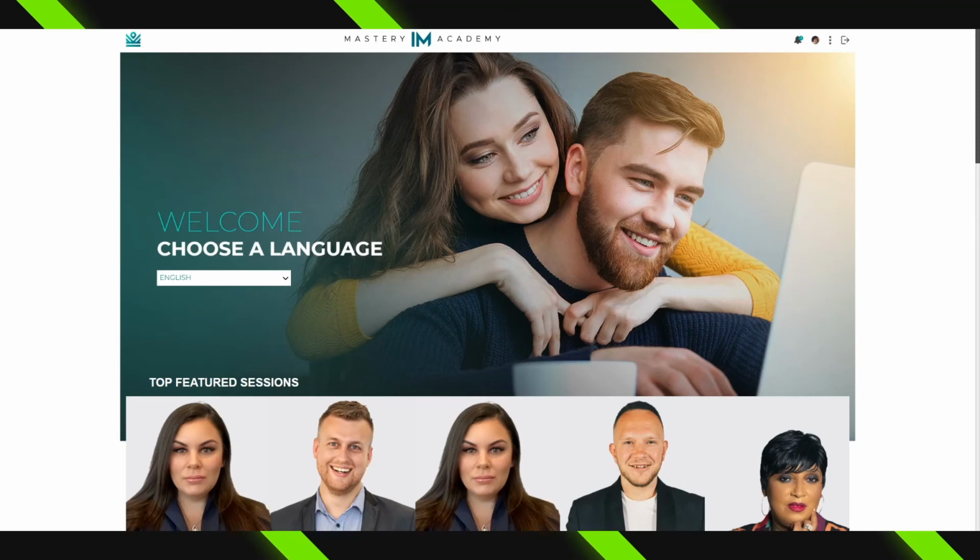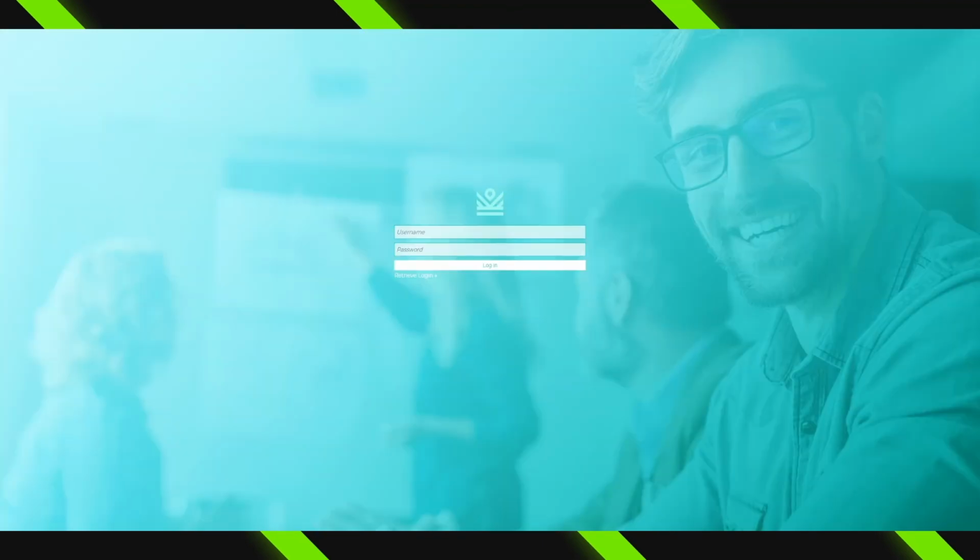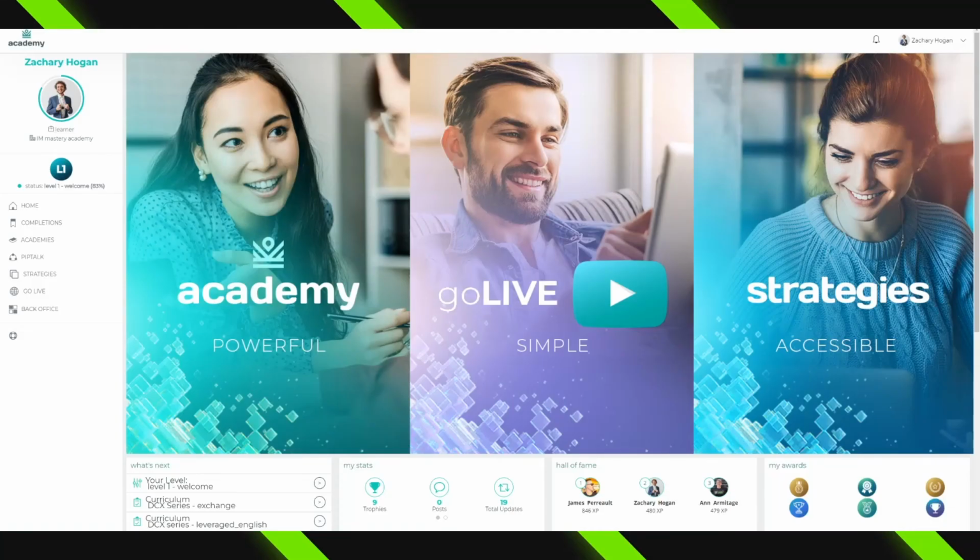And what we're going to do now is go back to the IM Center and take a look at phase 3 of the IM experience. Now that we're back at the IM Center, as mentioned, phase 3 is where you start accessing specific strategies.